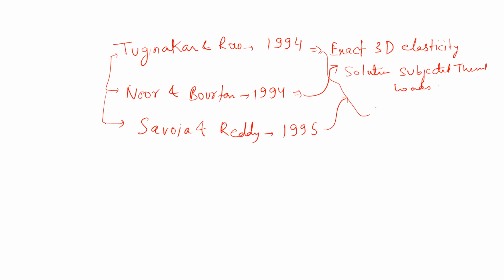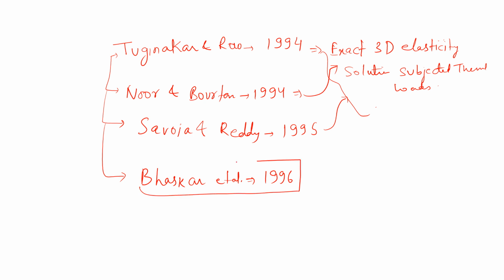And the best, the easiest one, is the Bhaskar and Varadan paper, Bhaskar et al. In 1996, they gave the exact thermoelasticity solutions.